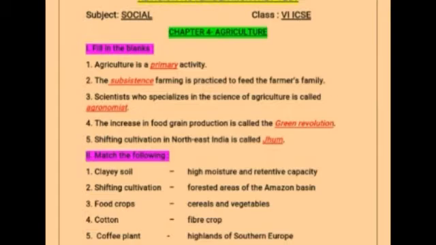Next, massive fallowing, clayey soil. It has high moisture retentive capacity. Next, shifting cultivation. It is done in forested areas of the Amazon basin. Next one, food crops. So, cereals and vegetables. Cotton is a fiber crop. Last one, coffee plant, highlands of southern Europe.